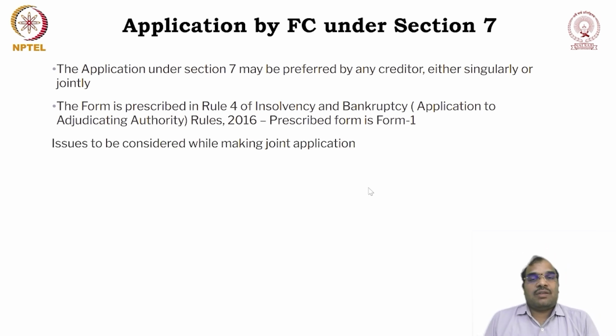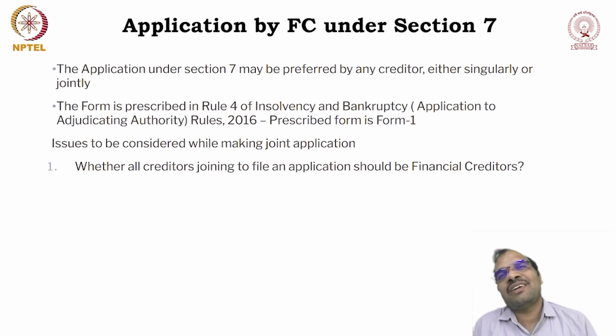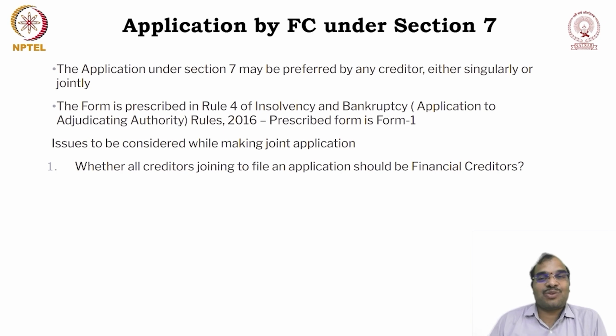Whenever you are making an application, as already discussed, an application under section 7 can be made by an individual financial creditor, singularly or jointly. So, individual application or joint application. When you are making an application jointly, we have to consider certain points. Certain questions can be raised: whether all creditors joining to file the application should be financial creditors, because you are saying you can make a joint application. Does it mean that all the creditors must be financial creditors only? We are going to answer this question.